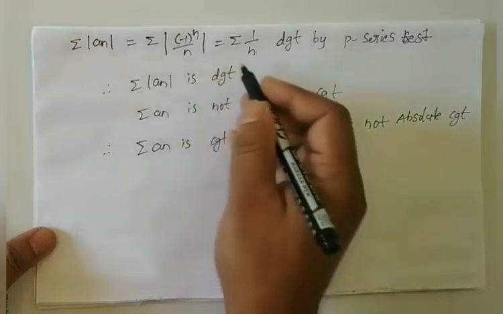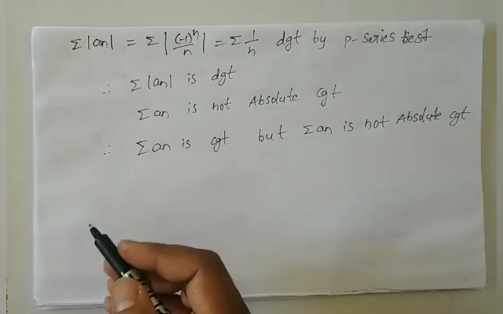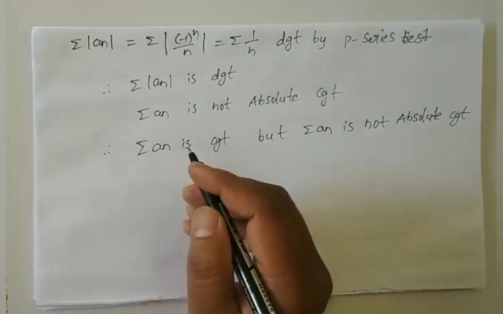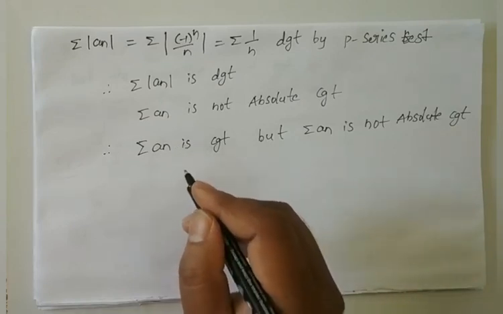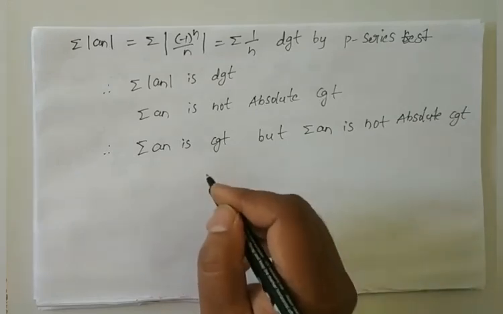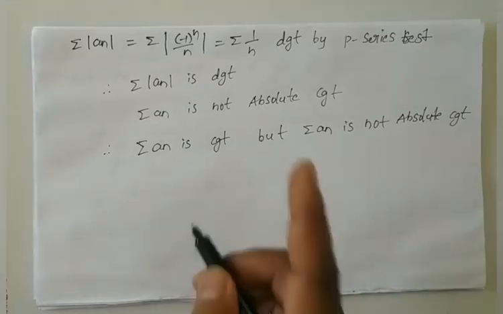So this is the example for the converse of this theorem. Finally, remember that every absolutely convergent series is a convergent series, but every convergent series need not be absolutely convergent. So that is the point.